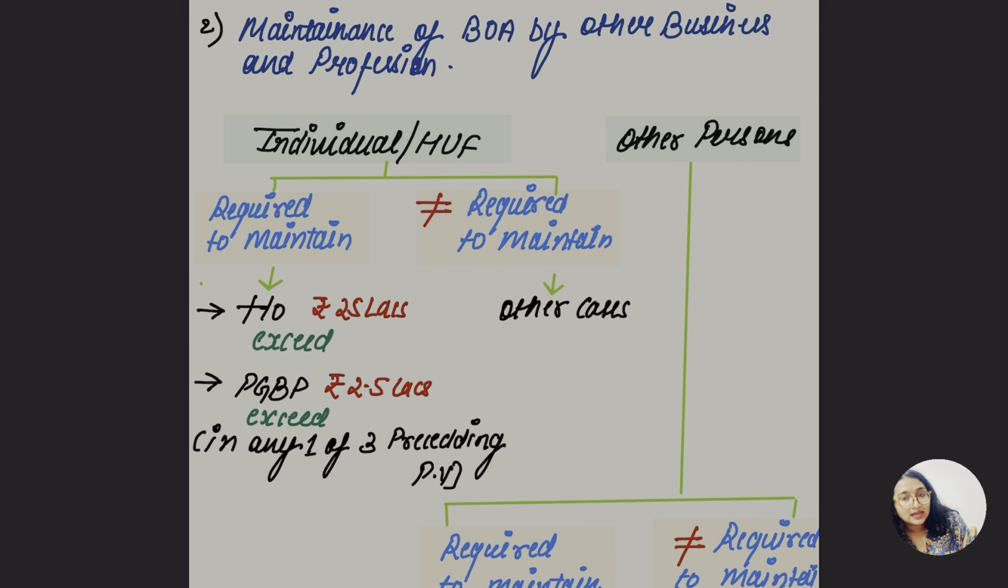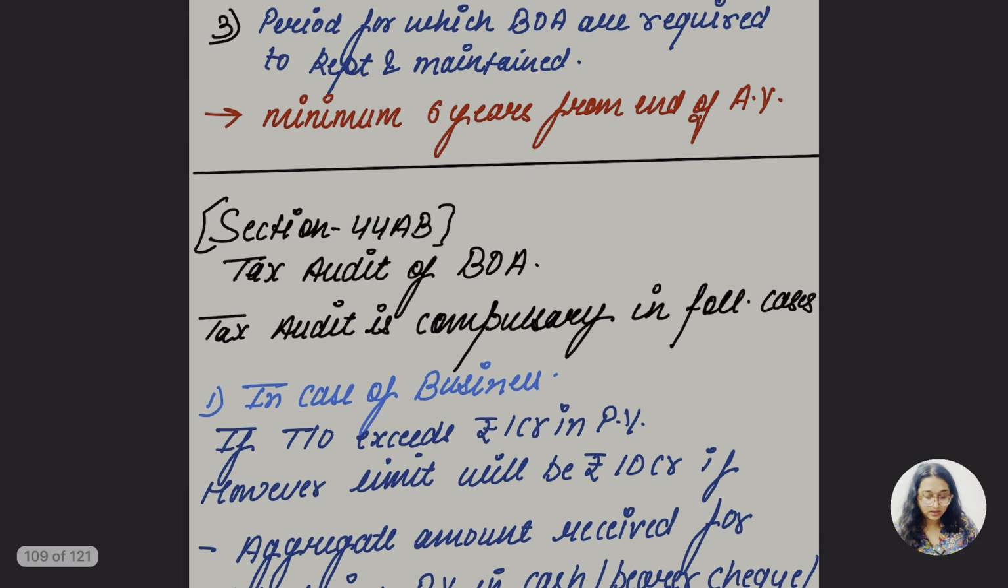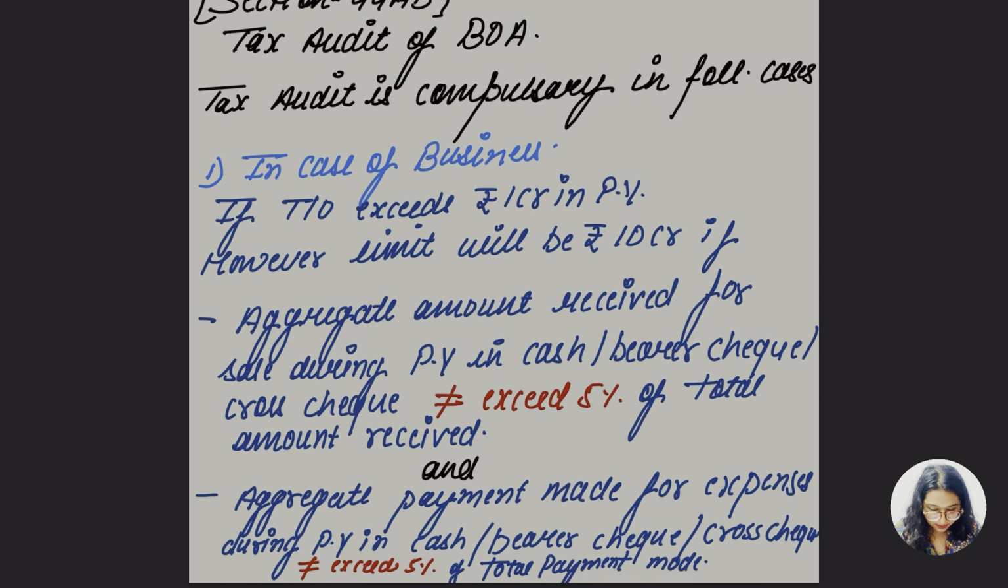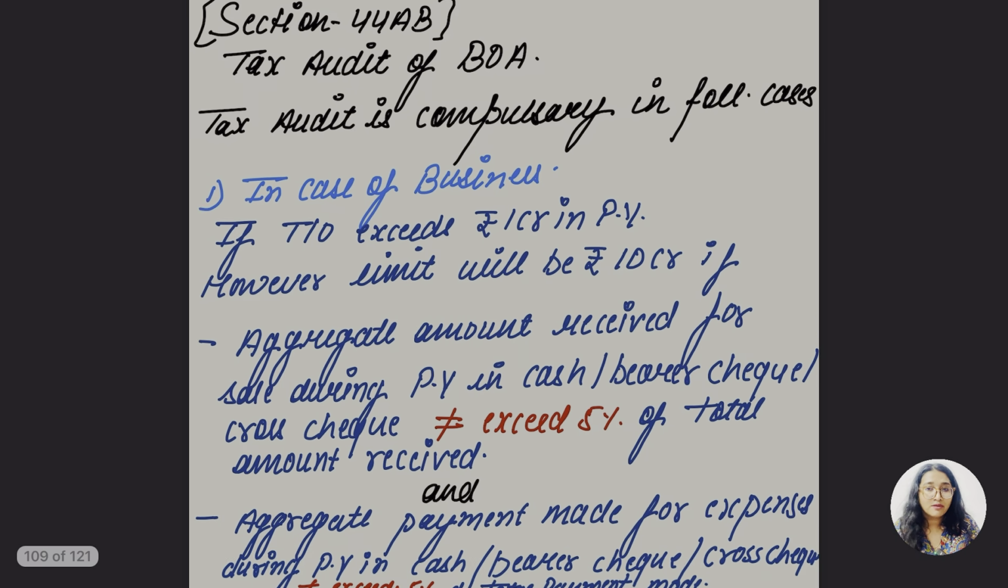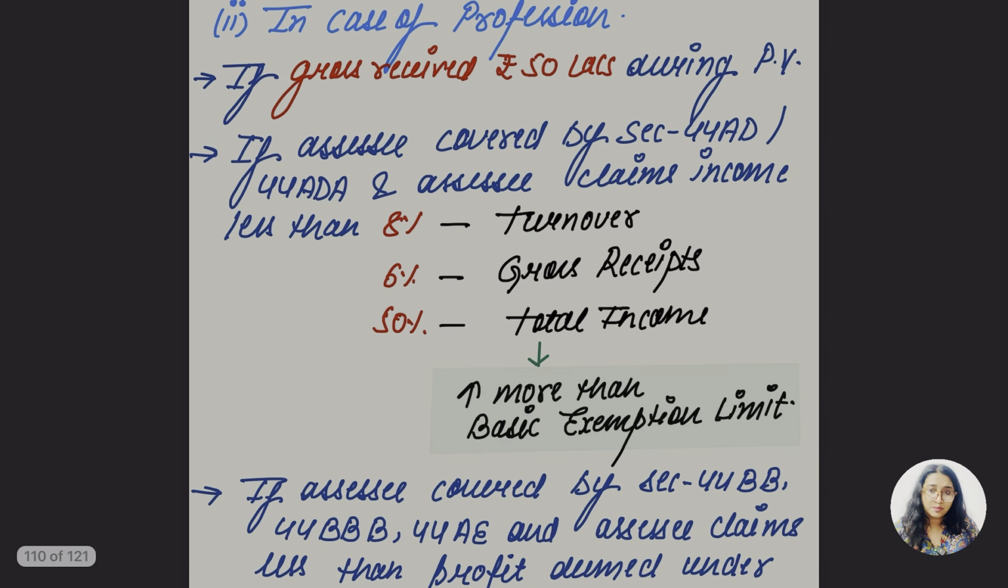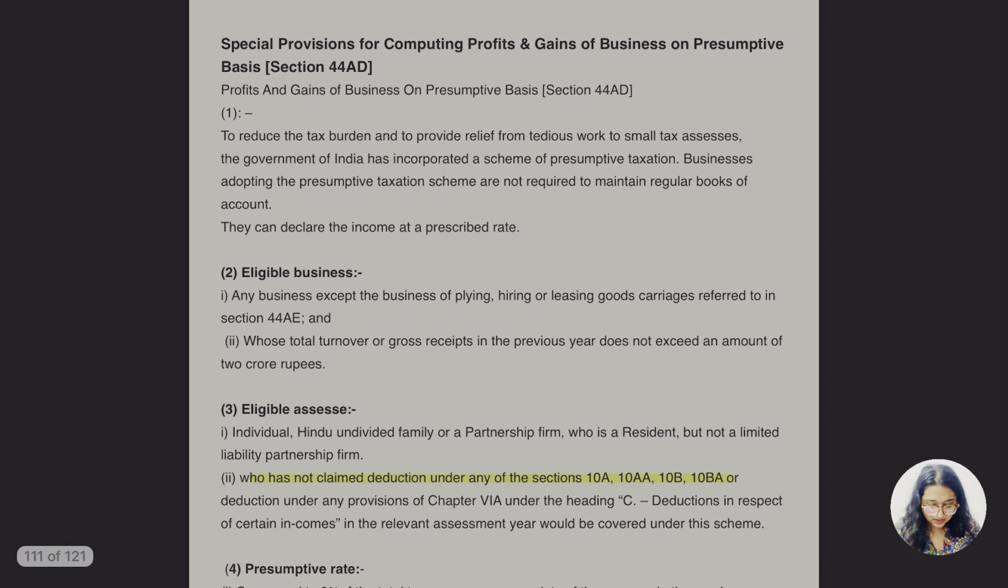In 44AA, books of accounts are to be maintained. In 44AB, tax audit of those books of accounts is to be done. You have to keep these limits in mind. The question could come in the form of an MCQ. These are not that important, but you have to keep everything in mind. That's it. Let's go for 44AD.